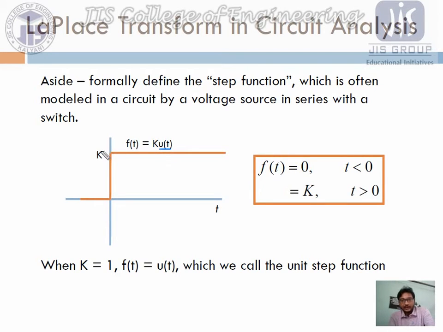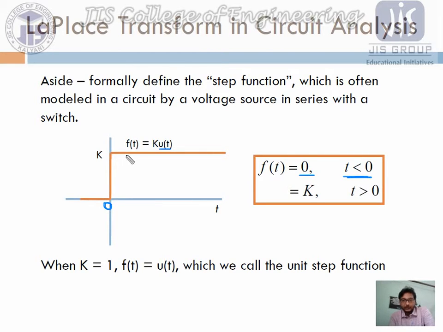Here the step value is k, it means the signal continues with value k after 0 time. So if we write this function as a function of time, f of t, we can say this function value is 0 if t is less than 0. Here the time is 0, and before this 0 time the value of this signal is 0, and after 0 the signal has the value of k.